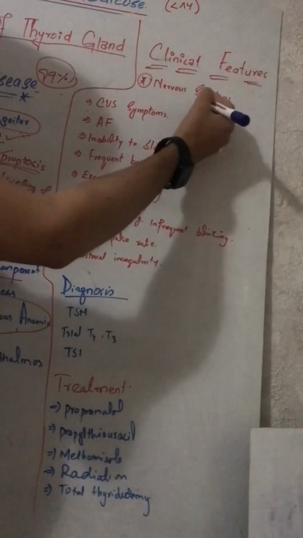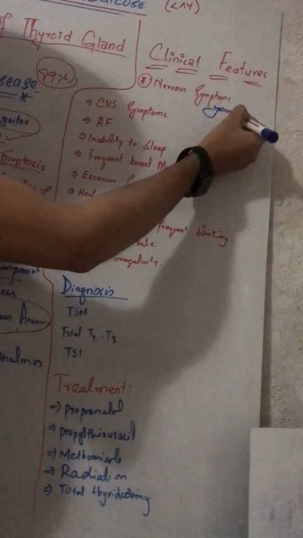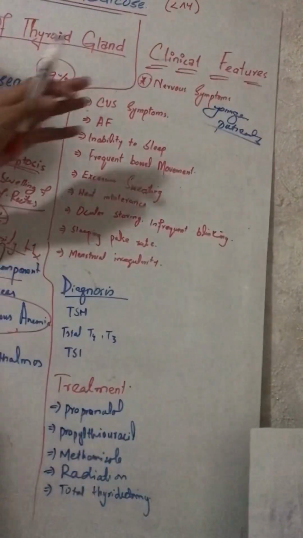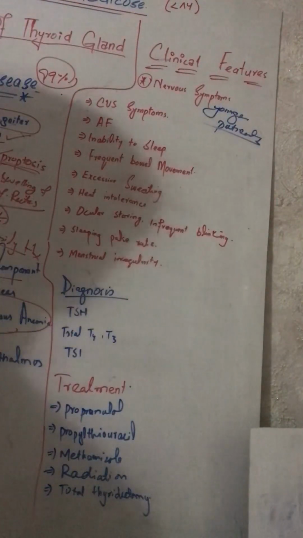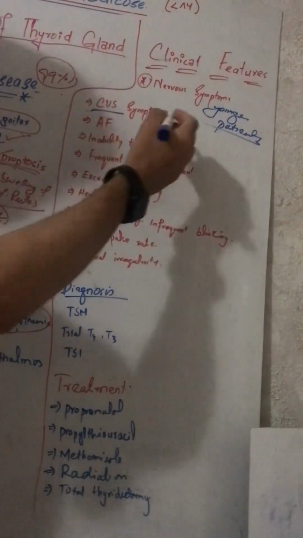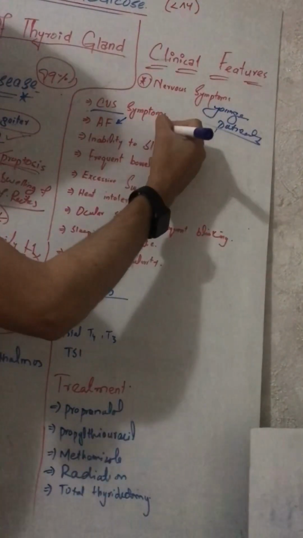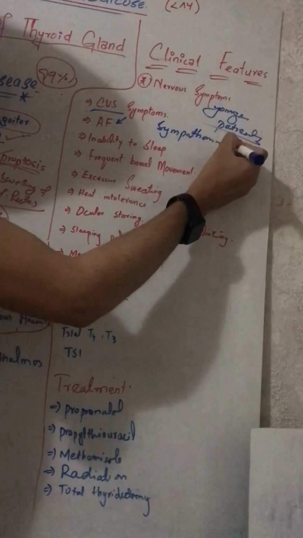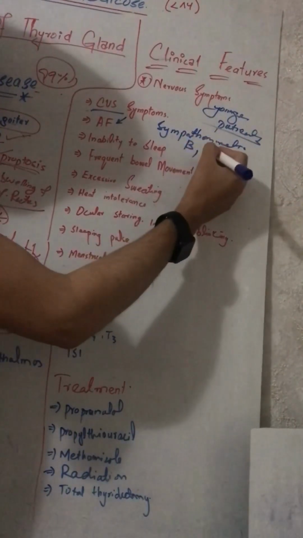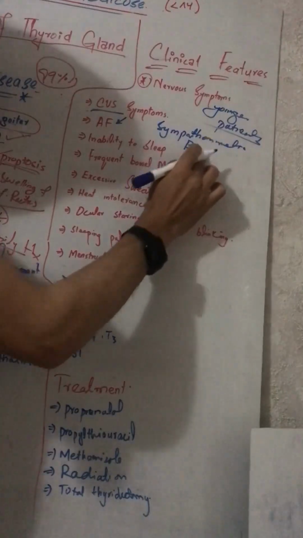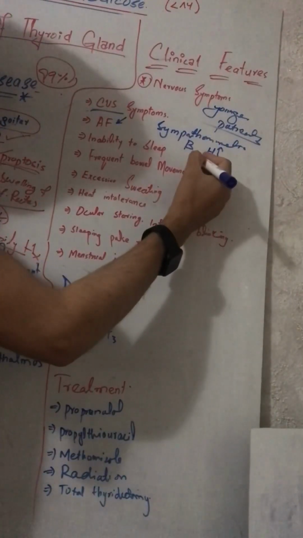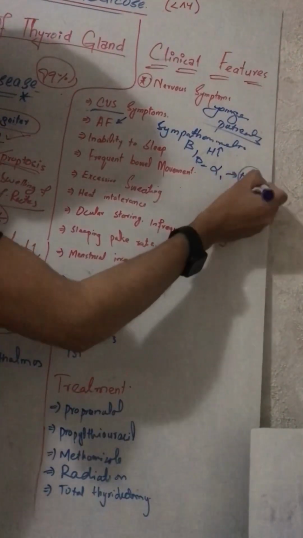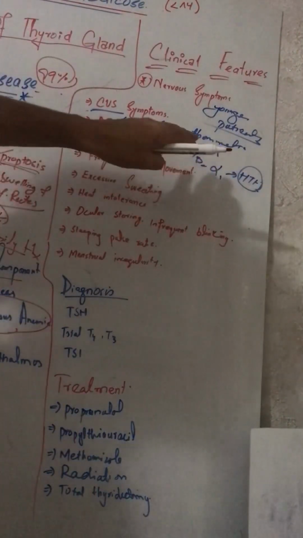There will be nervous symptoms in younger patients, as well as severe symptoms, mostly atrial fibrillation, because of sympathomimetic activation, like beta 1 activation, so the heart rate increases. Beta 2 activation as well as alpha 1 activation increase hypertension. All this is due to overstimulation of the sympathetic system.